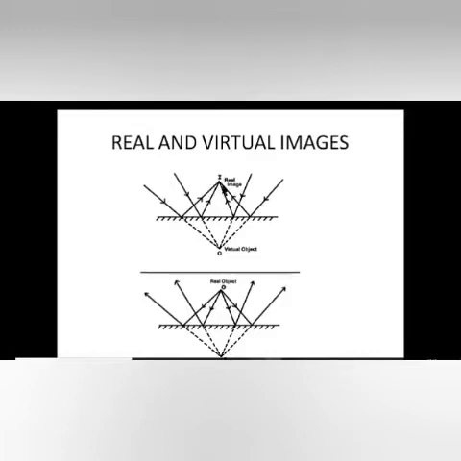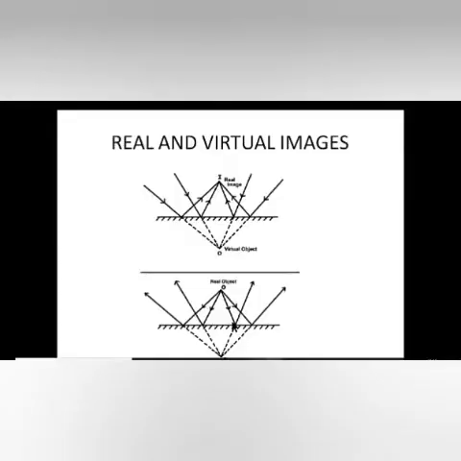Okay, this type of image is called a real image. But when the rays of light coming from an object do not actually meet but appear to meet when produced backwards, that image will be virtual image. The image formed here will be virtual image. Okay.